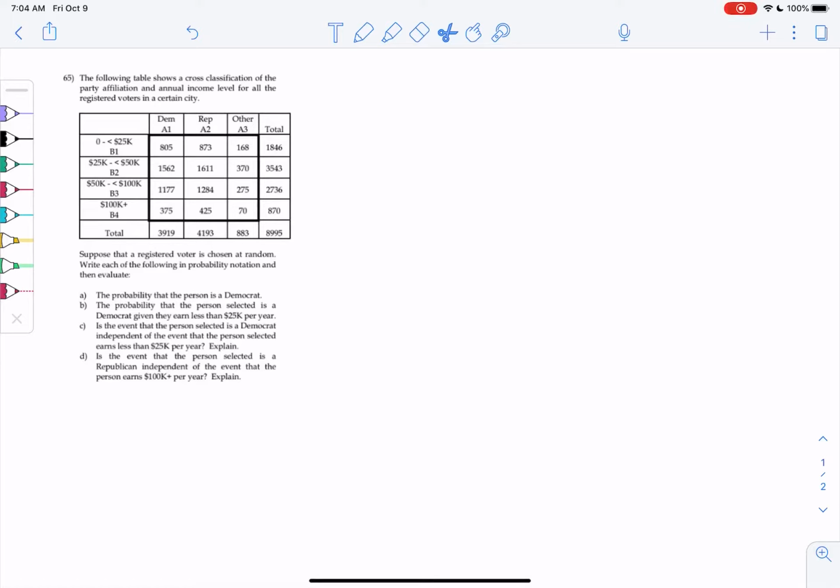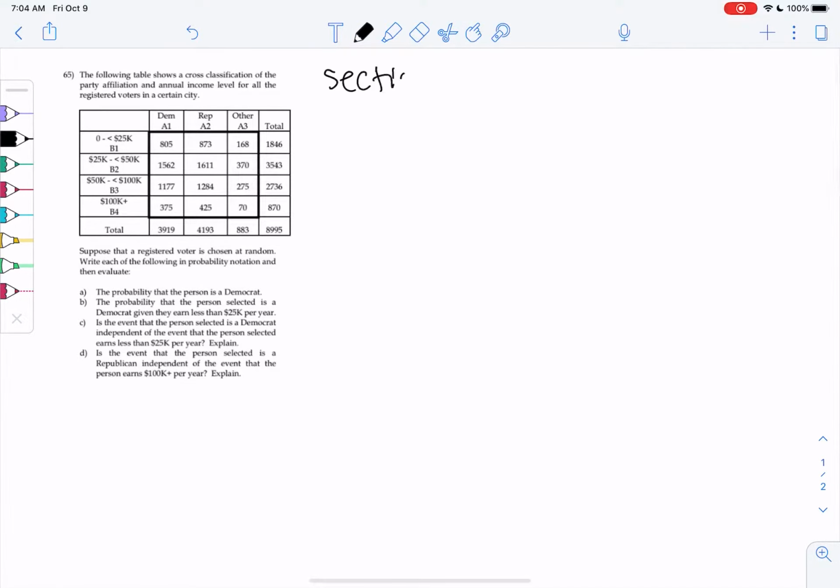Practice independence. Let's do 65. This is section 5.3. 65.